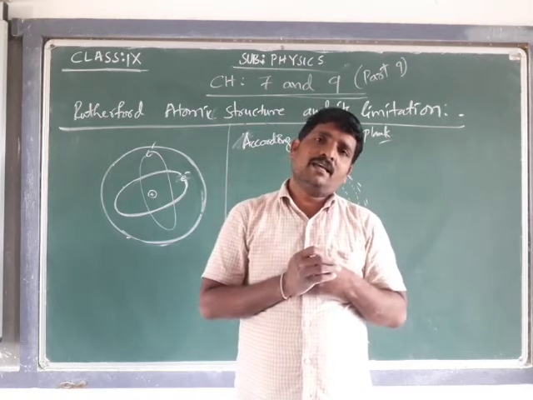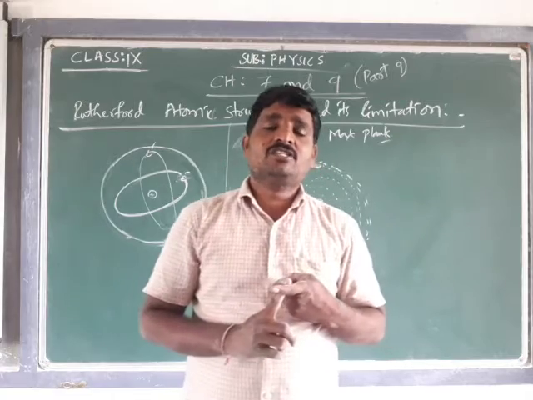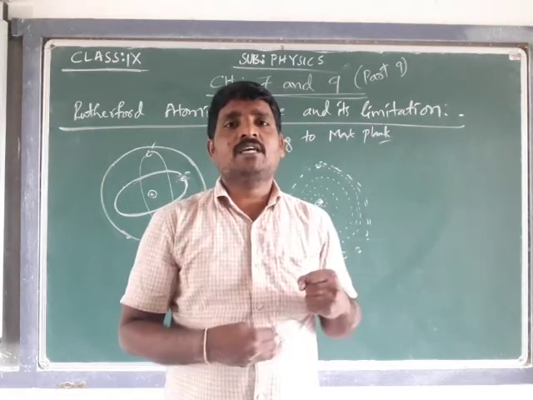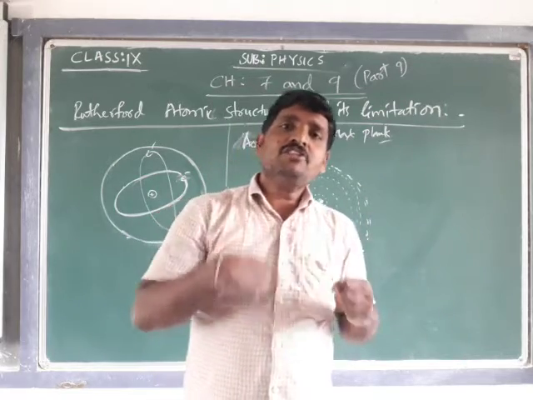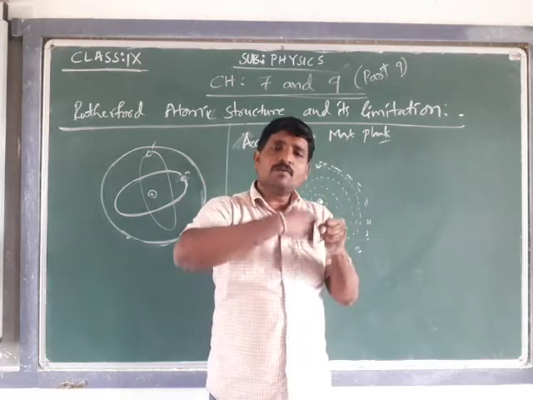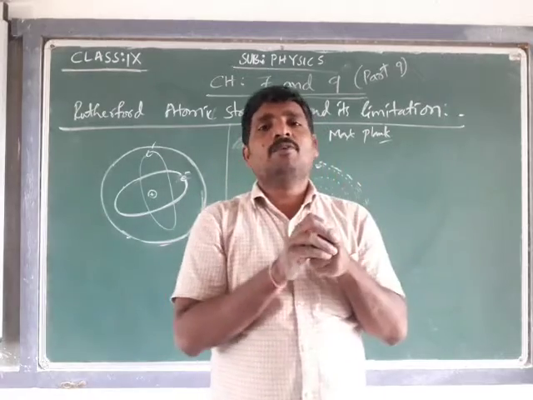As per Max Planck's electromagnetic theory, if any charge is revolving around its opposite charge, it should radiate energy, that is, it should lose energy. Eventually, after some time, the orbit in which it is revolving should shrink, and finally it should reach that opposite charge.